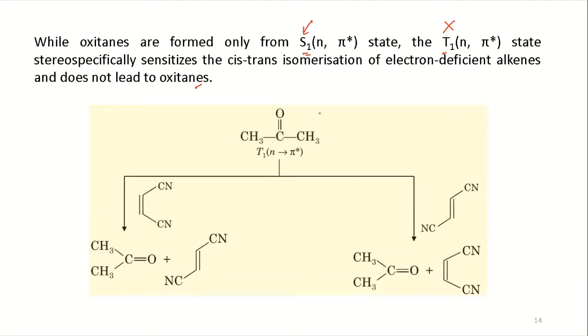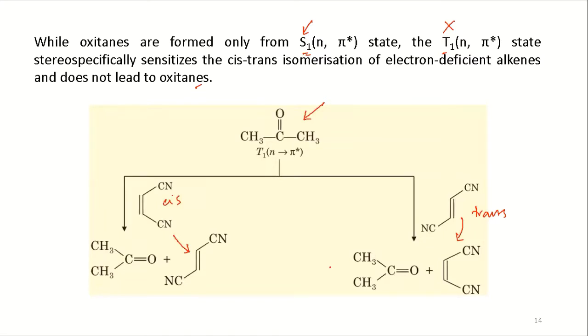So what the triplet state can be doing, its job is to do the cis-trans isomerization. So this is the cis. What it will do, it will interact with the benzophenone and it will make the trans that we have learned in the previous section, the cis-trans isomerization. And if you are having the starting material trans, what we will find is the formation of cis alkene. That chemistry will be happening. Okay, so this we should not forget. So that thing will happen.